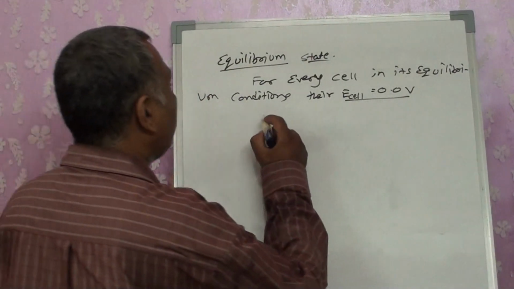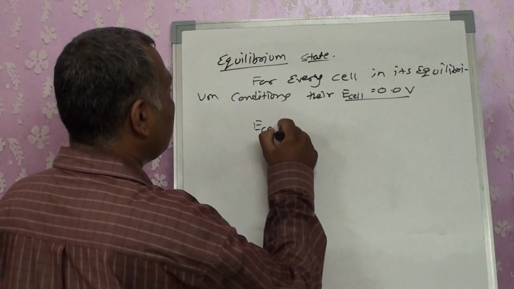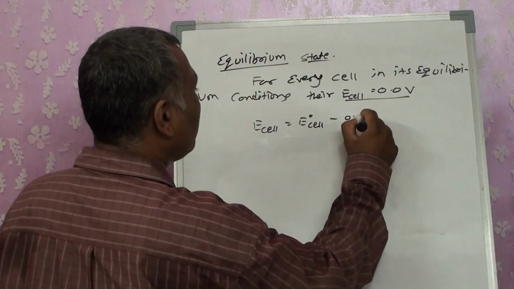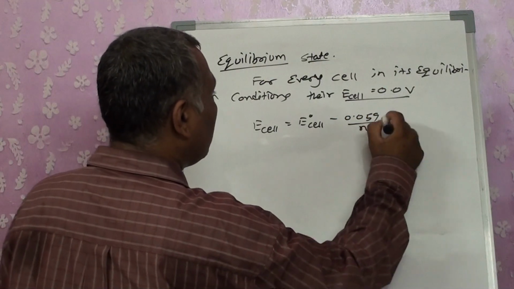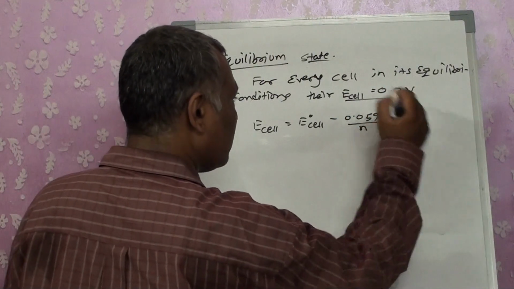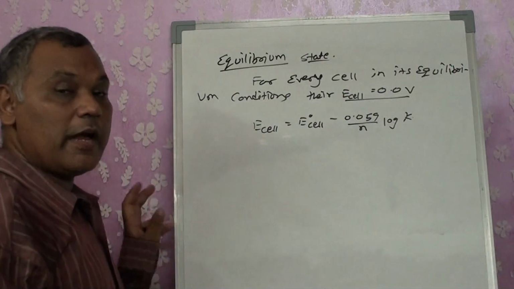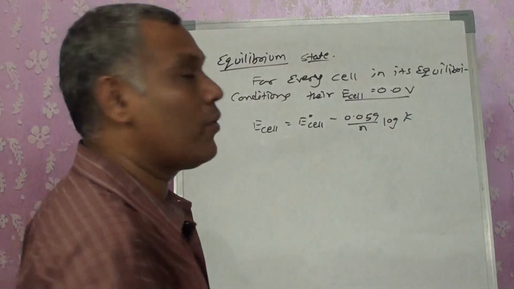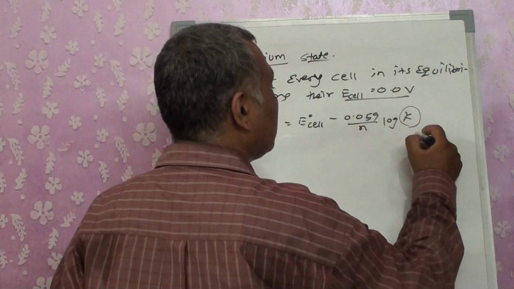So what will we get? E cell is equal to E naught cell minus 0.059 by n log K. The anode by cathode ratio is converted into the equilibrium constant.